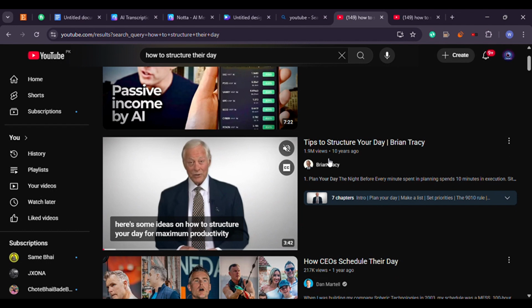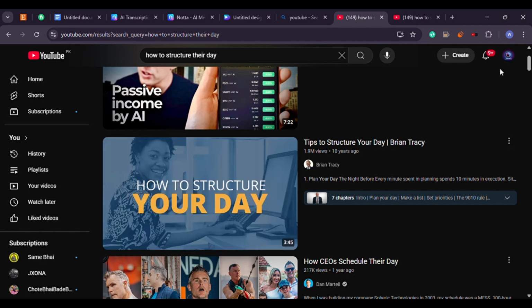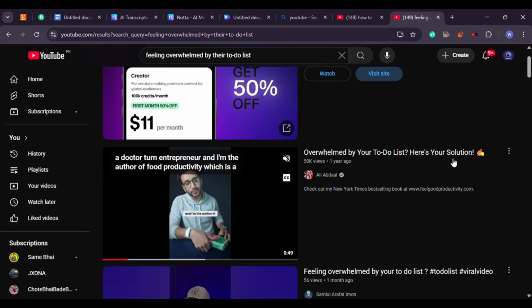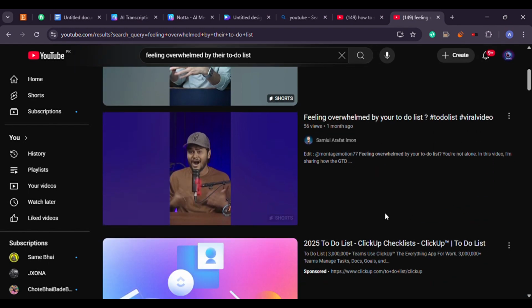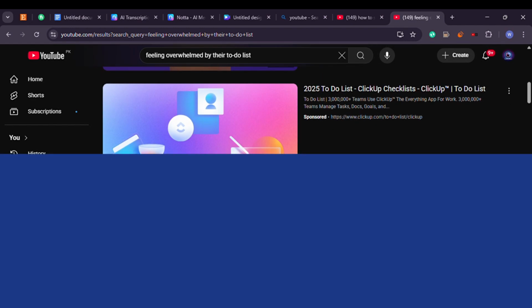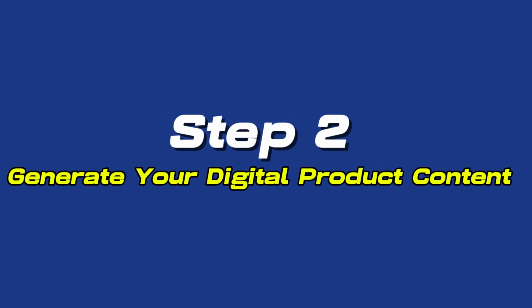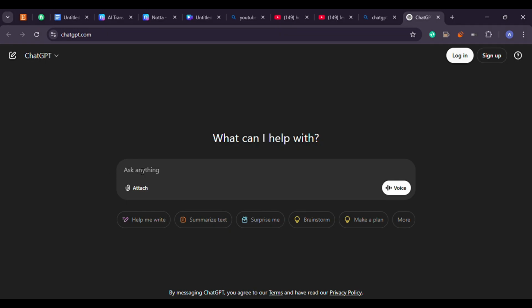Once you've identified the problem, you can move into creating a solution. Let's say we decide to create a digital daily planner template for people who feel disorganized. The goal now is to turn this idea into a real product, and we're going to use AI to help us do it efficiently and professionally. Step 2. Generate your digital product content. Start by opening ChatGPT. If you have GPT-4, that's even better, but the free version works too.